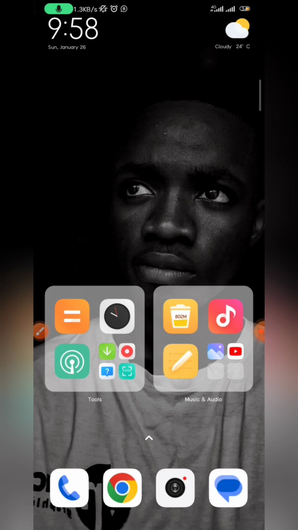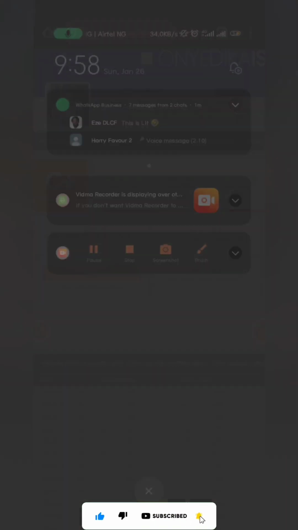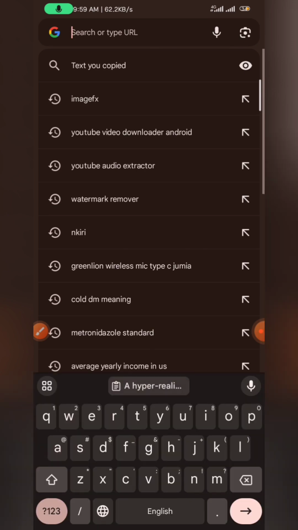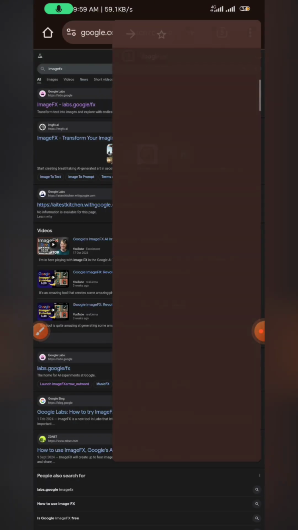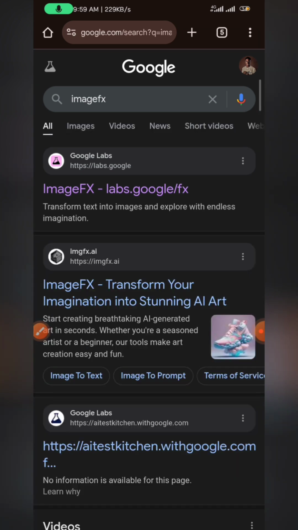But in this video, we're not using Meta AI, we're using a better tool, a sharper tool that is free, that is very mind-blowing. And this is an image generation tool by Google. It's called Image FX. Just type Image FX on your browser, and you can just click on the first link that pops up, and it will prompt you to sign in if it's your first time. It's very easy. Just sign in with your Google account.